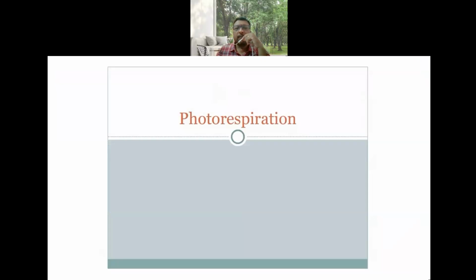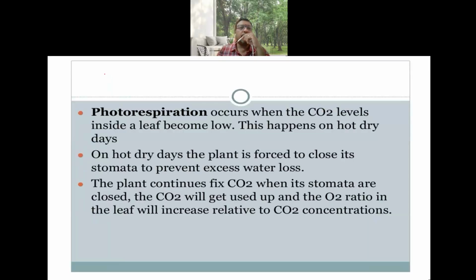Now coming to another important topic in this chapter, that is photorespiration. So what do you mean by photorespiration? Photorespiration occurs when carbon dioxide levels inside the leaf become low. This happens on hot, dry days, when the temperature is very high.